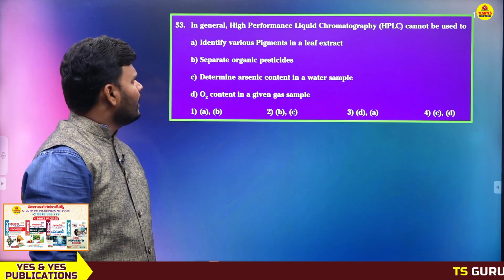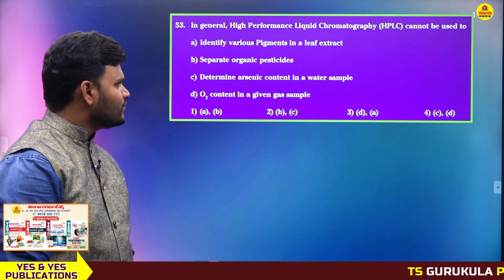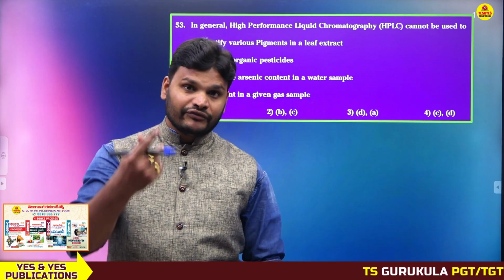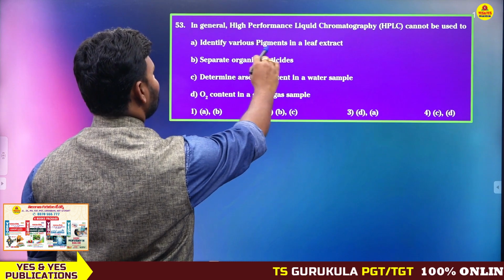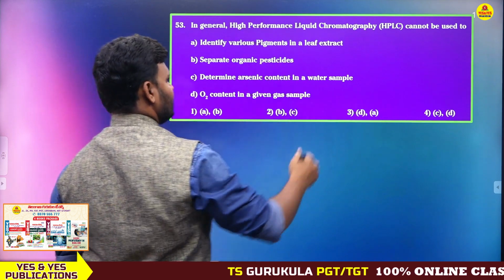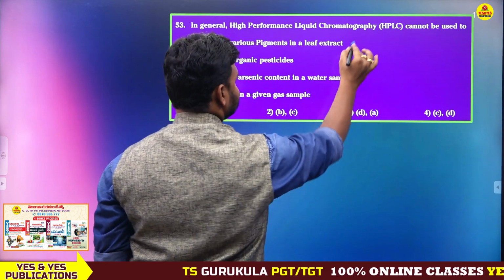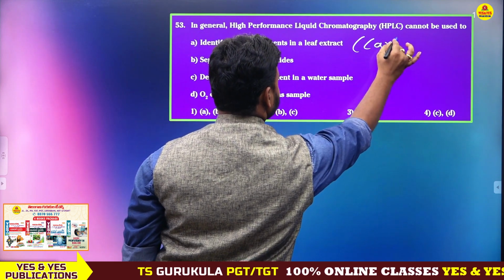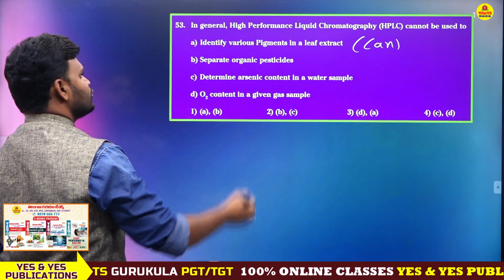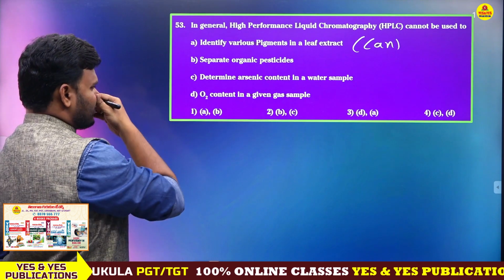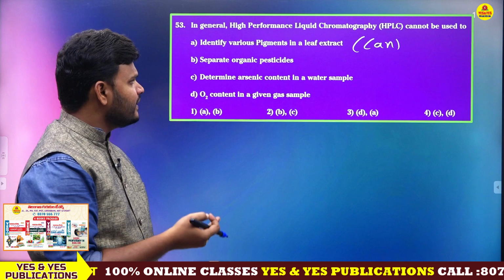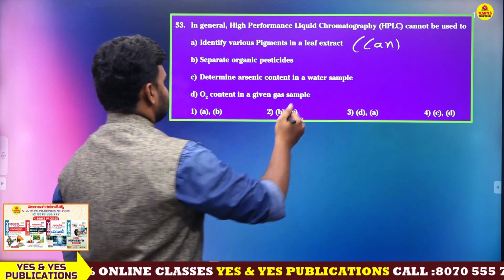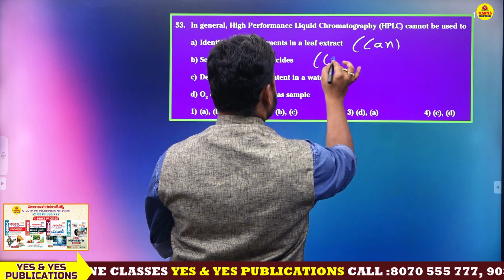In general, high performance liquid chromatography, HPLC, can be used to identify various pigments in a leaf extract. Next, separate organic pesticides. Yes, by using HPLC, we can separate organic pesticides.